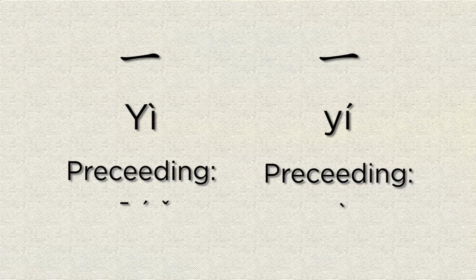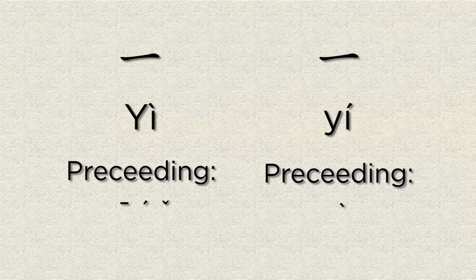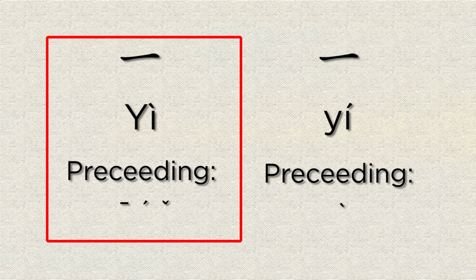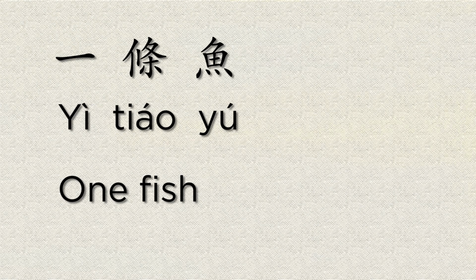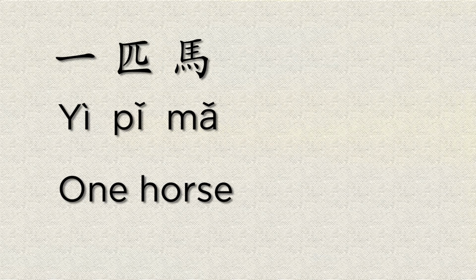But in all other instances, number 1 changes to either a fourth tone or a second tone. Let's first look at when it changes to a fourth tone. This is kind of like the default tone, since this happens if it precedes a first, second, or third tone word. For example, 1 cup of tea, 一杯茶, fourth tone. 1 fish, 一条鱼, fourth tone. 1 horse, 一匹马, fourth tone.